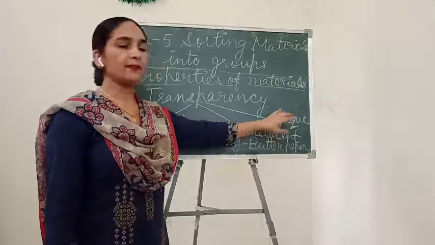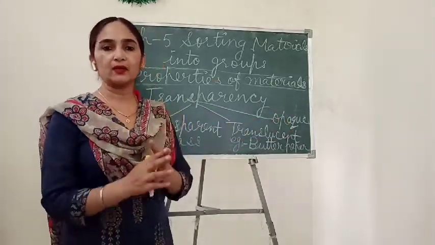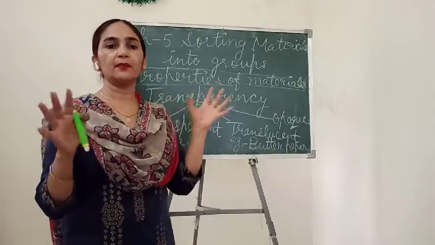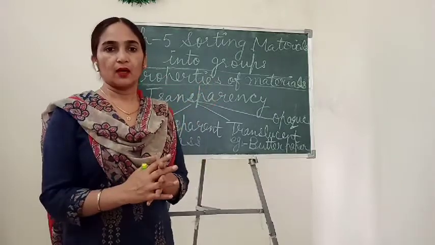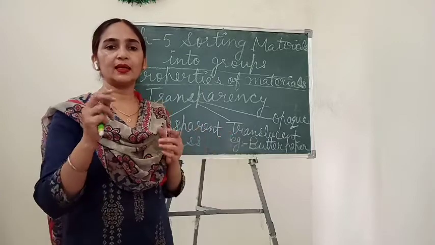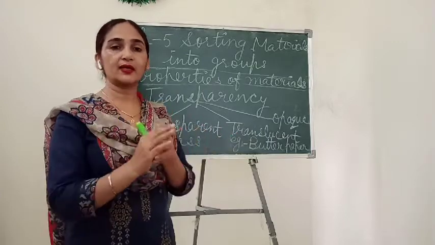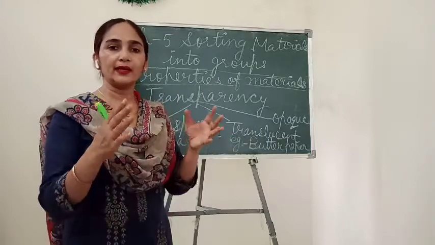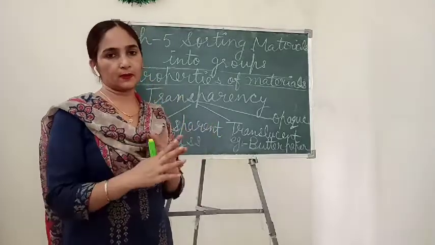And opaque material is that material which completely blocks the light. It cannot allow any light to pass through it.